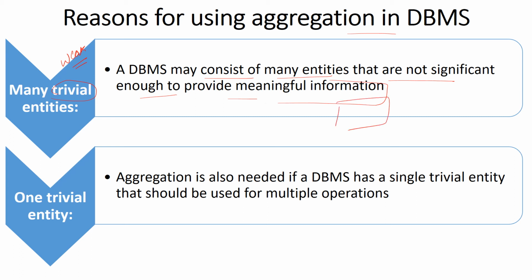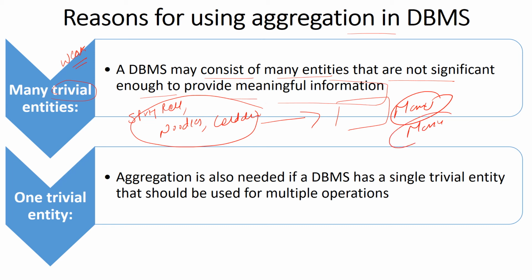through aggregation. For example, food items like spring roll, noodles, cold drinks can all be combined into one single high level entity which is named menu, right? In this menu we can write down multiple trivial entities which are weak if they are written down individually. Second, aggregation is also needed if a DBMS has a single trivial entity that should be used for multiple operations.